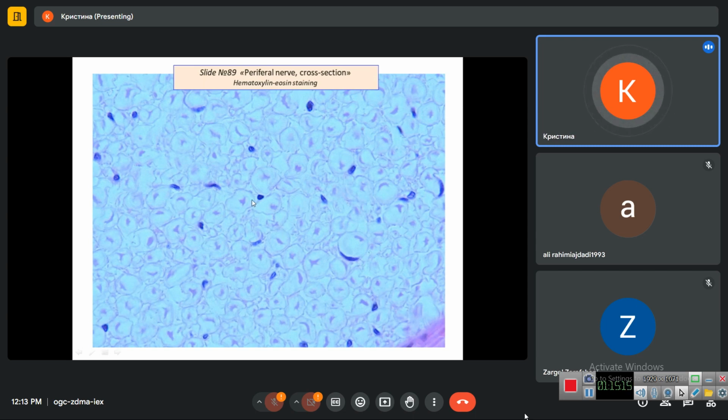The same as here. Axial cylinder, myelin, cytoplasm of the Schwann cell. Between nerve fibers, we see loose fibrous connective tissue, and here should be the cell nucleus of some cells of loose fibrous connective tissue.